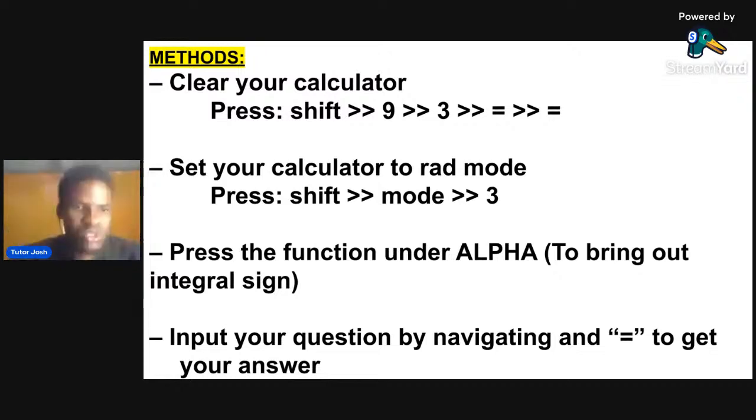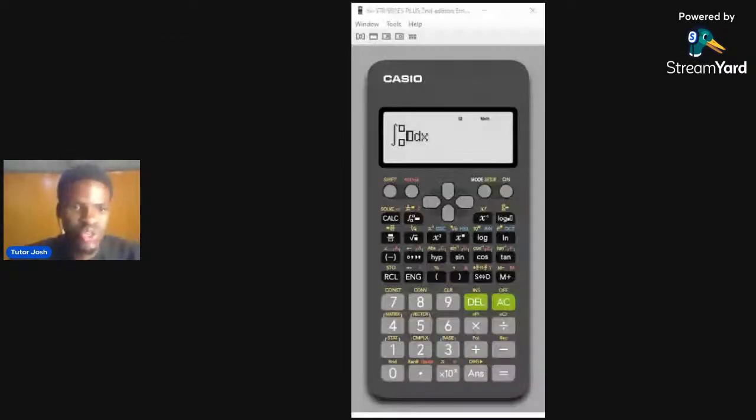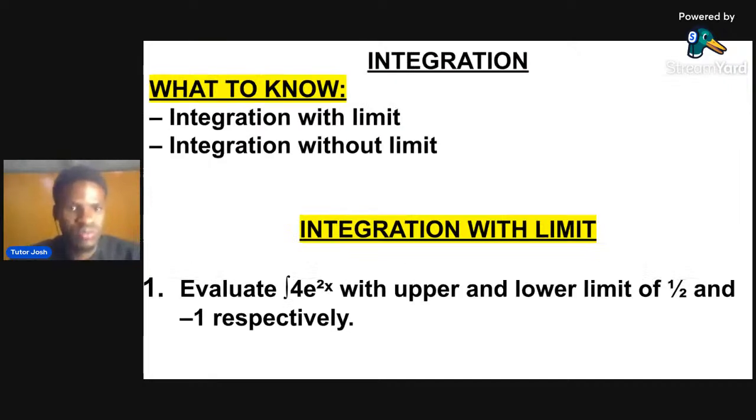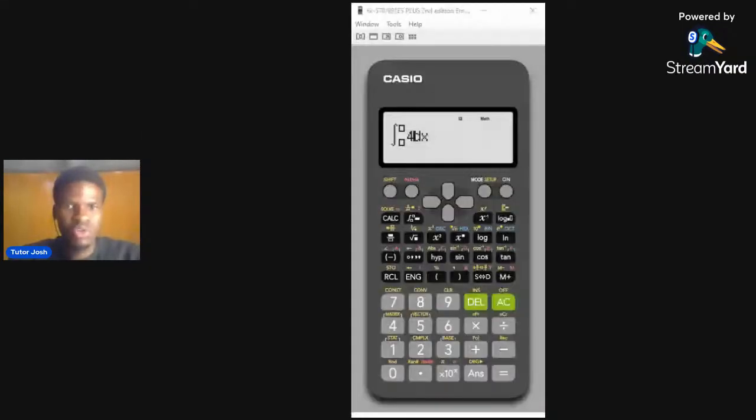So let's go to the calculator, because I told you to write the question down. You understand? This is the question. Write it down, which is 4 exponential raised to the power of 2x, then upper limit of what? Half, and lower limit of -1. All right, so this is what you have to do in your calculator. You go back to your calculator, you press 4.